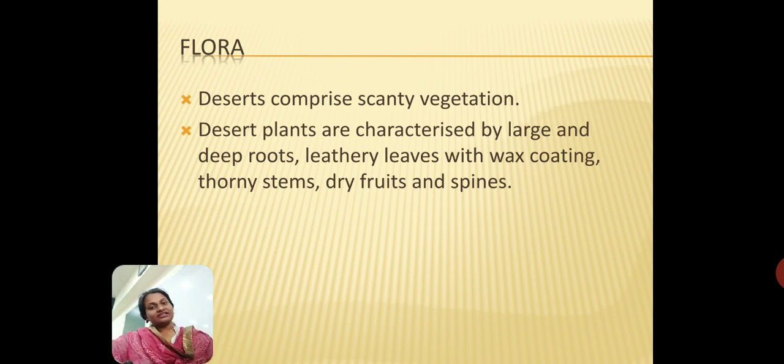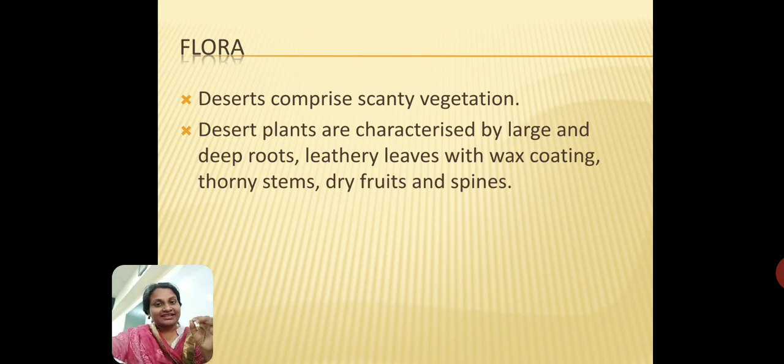So these are different things related to the flora, and they have spines on them. Now spines again are lines on these fruit coverings or even on the stems. These are all lines that are trying to protect the plant's water, to conserve the plant's water content within itself. So they are all means to prevent evaporation of water. Okay, so this is about the flora.